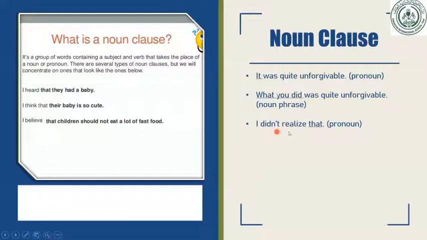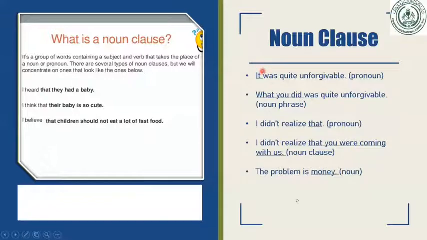Number two, I didn't realize that. Here the word "that" is a pronoun and it is an object. Here "it" and "what you did" are both subjects, while here "that" is the object. Now, I didn't realize that you were coming with us. "That you were coming with us" is a noun clause, and you can find the subject and verb: you is the subject, were coming is the verb. You can see in "what you did", you is the subject, did is the verb. So in a clause, a verb is present and a subject is also present. But here you have only a single word, a pronoun.